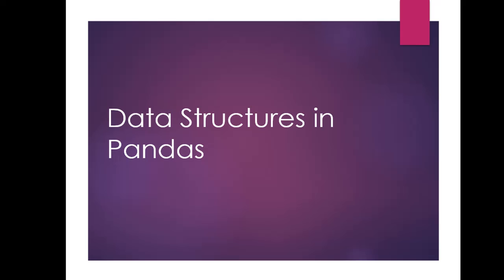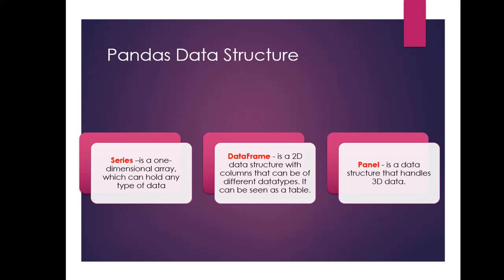Let us have a look at data structures in pandas. There are three basic data structures: series, data frame and panel. Series is analogous to 1D, data frame is analogous to 2D and panel is analogous to 3D. Series is a one-dimensional array which can hold any type of data. An array can hold any type or different types of data too.